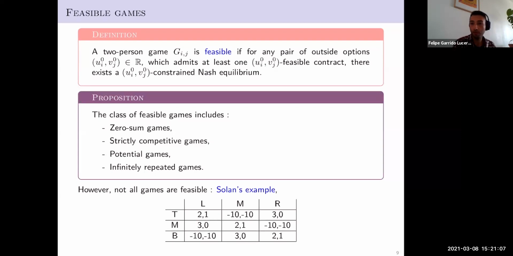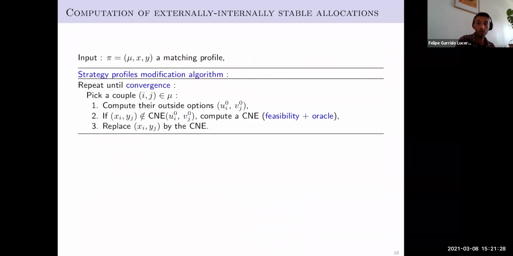And I want to thank our speaker of today for this counterexample, considering this bimatrix game in mixed strategies, and considering outside options equal to 0, it's impossible to compute a constrained Nash equilibrium, even if there are many feasible contracts for both players. So this game is not feasible.